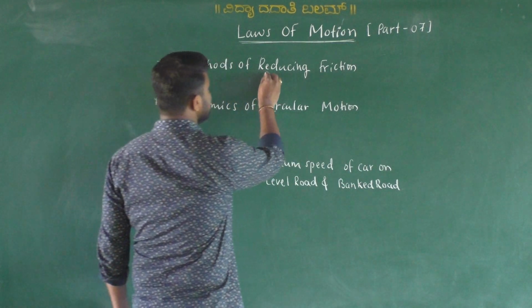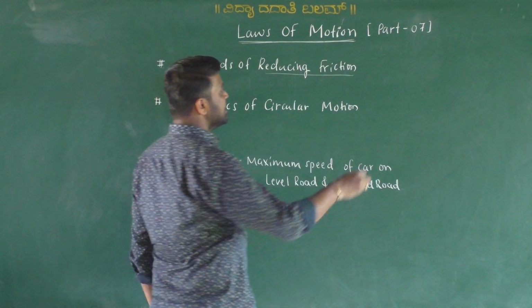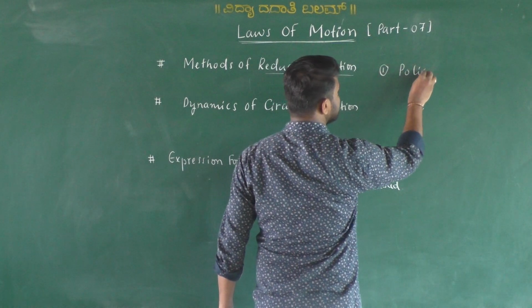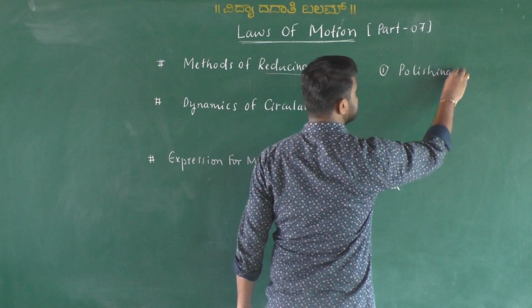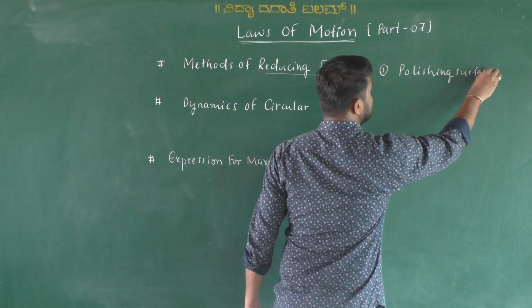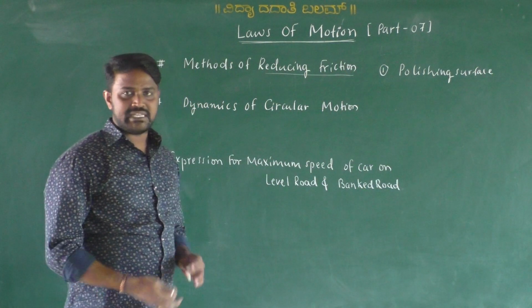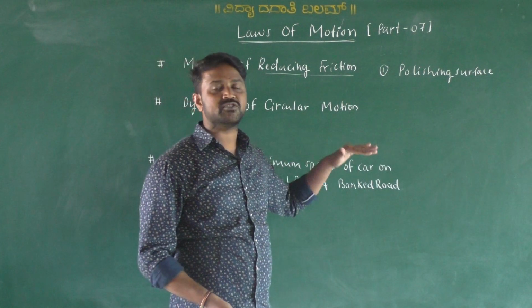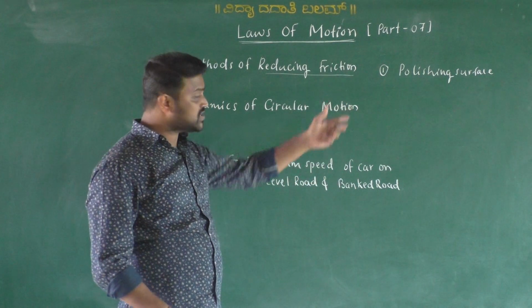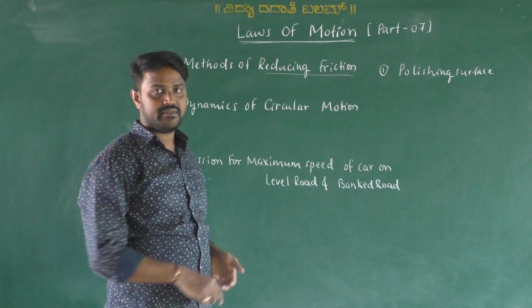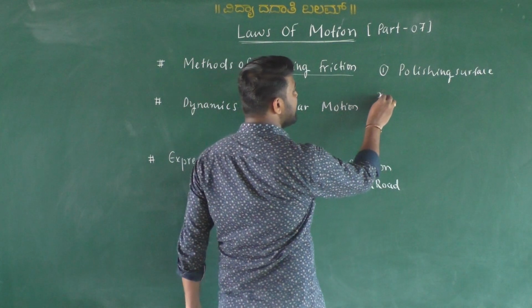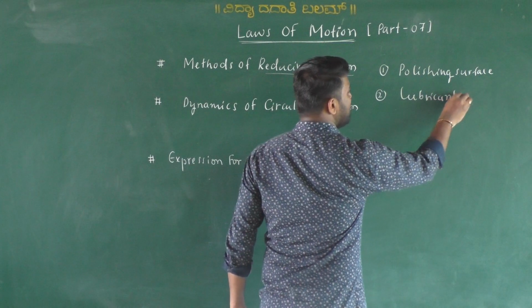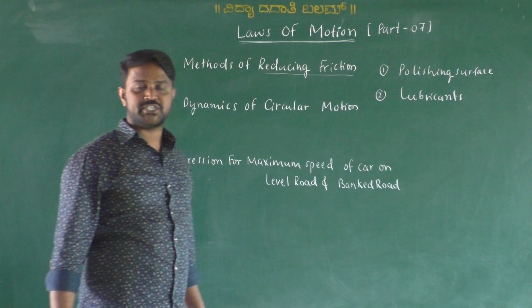We know there are many ways, like applying water, polishing the surfaces. If we polish the surface, the friction is going to be very less. It doesn't mean friction disappears, the friction level decreases. By this way we can reduce the friction. And next one is by applying lubricants, we can reduce the friction also.